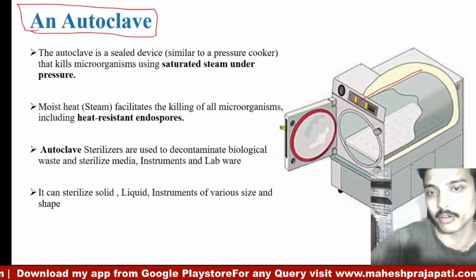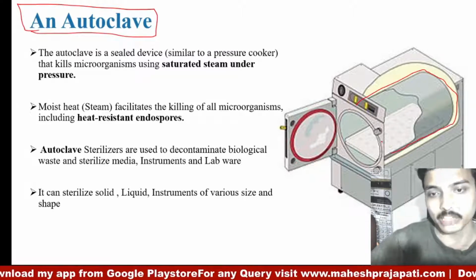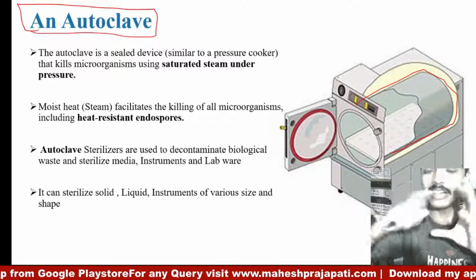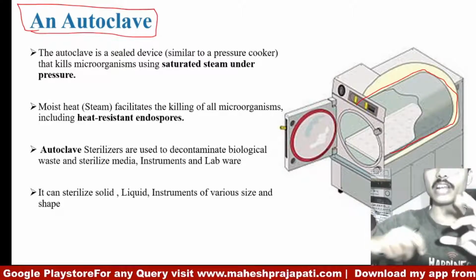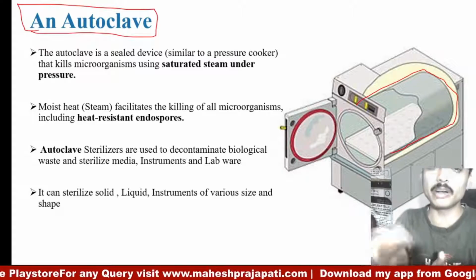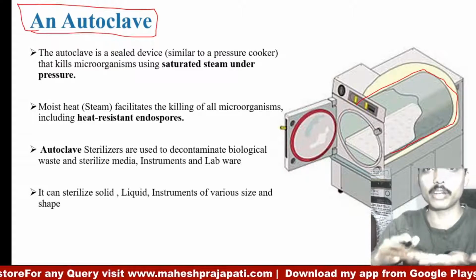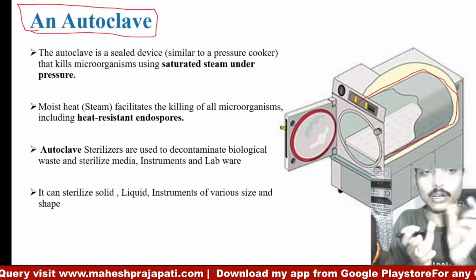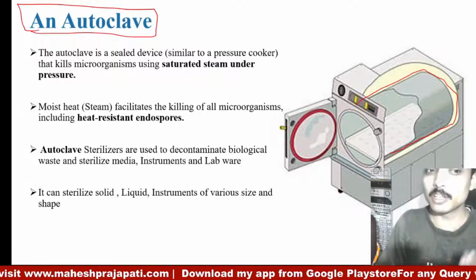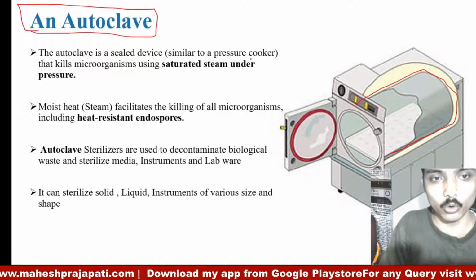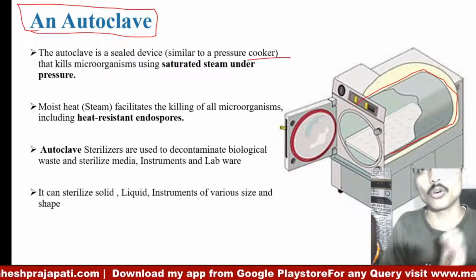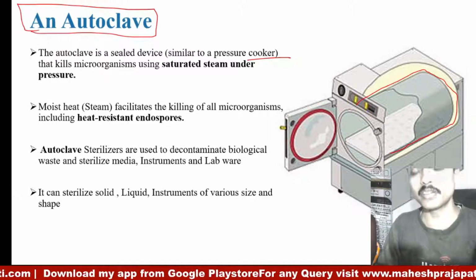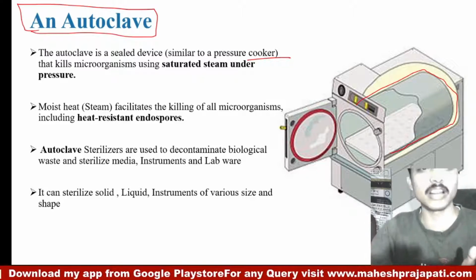It is just like the pressure cooker we have at home. One chamber is airtight, and inside the chamber the temperature and pressure increase, and this high temperature and high pressure ultimately lead to the killing of microorganisms. So the basic principle is like a cooker inside the home being used as an autoclave. At industry level, a large chamber is there in which high temperature and high pressure achieve the sterilization.